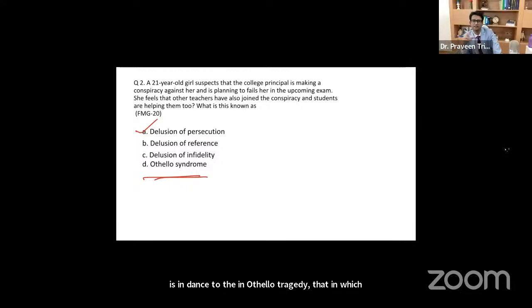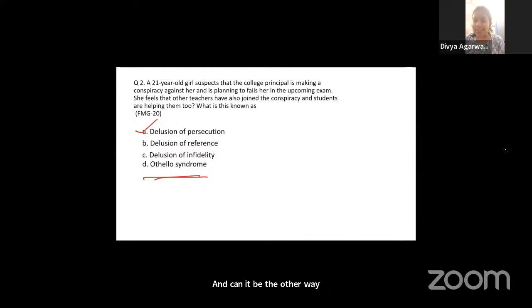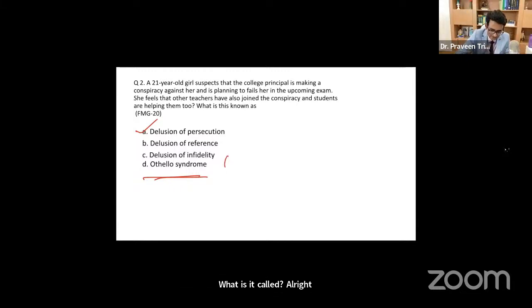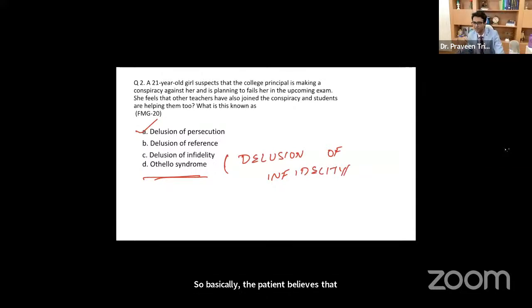And can it be the other way around also? Sir, then it is not called Othello. That is called something else. What is it called? I don't remember. So that is very rightly said by Divya. Othello syndrome is basically delusion of infidelity. So basically the patient believes that the partner is cheating on me. So it can work both ways.